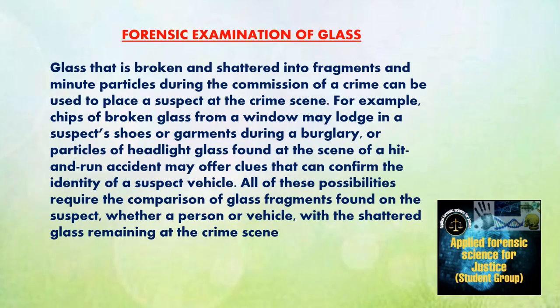The next one is forensic examination of glass. Glass that is broken and shattered into fragments and minute particles during the commission of a crime can be used to place a suspect at the crime scene. For example, chips of broken glass from a window may lodge in a suspect's shoes or garment during a burglary, or a particle of headlight glass found at the crime scene of a hit and run accident may offer clues that can confirm the identity of a suspect vehicle.